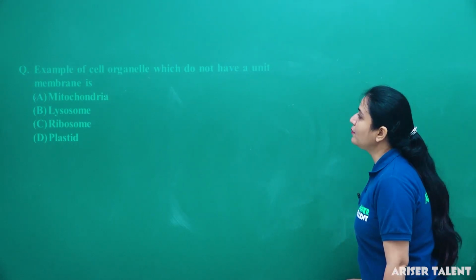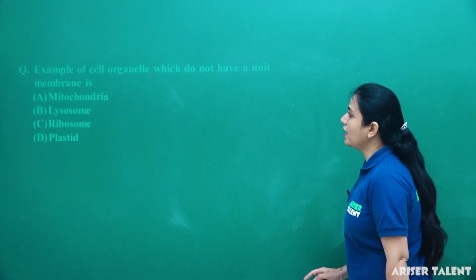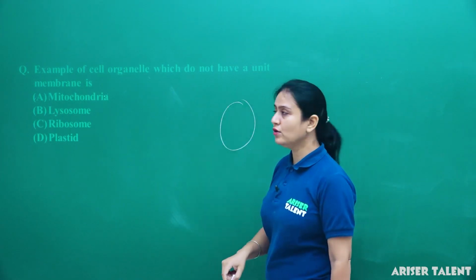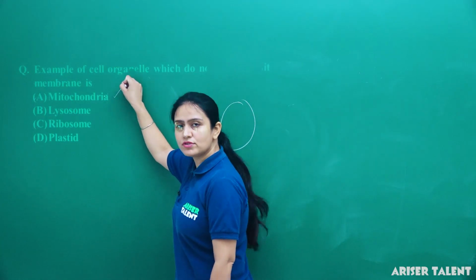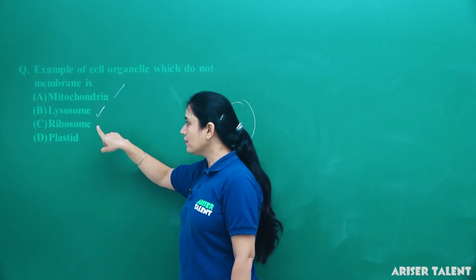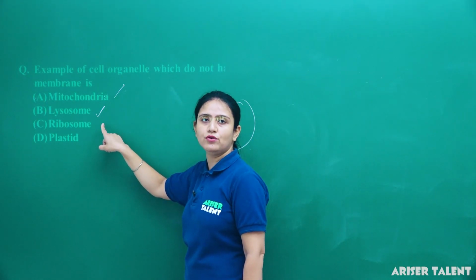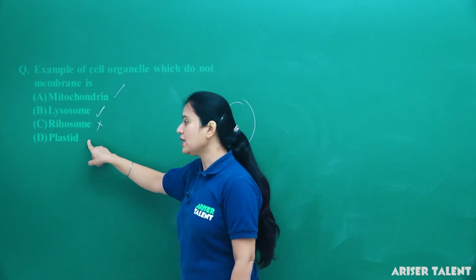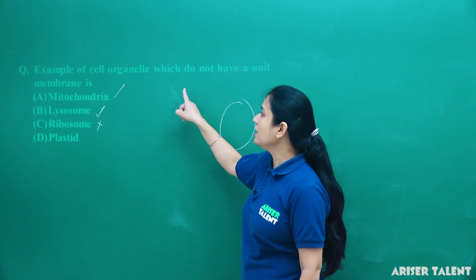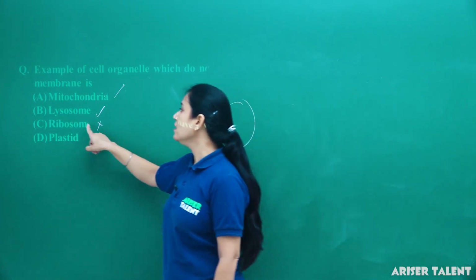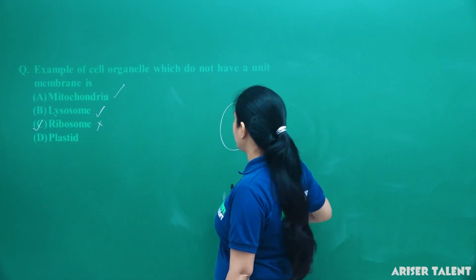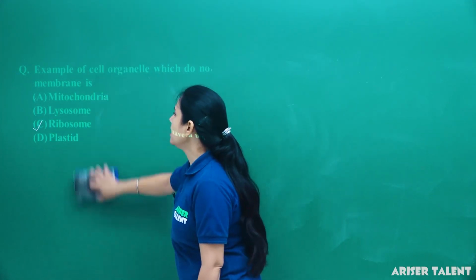Next is an example of cell organelles which do not have a unit membrane. Unit membrane means outer membrane. We all know that mitochondria is a membrane bound cell organelle. Lysosome is also a membrane bound cell organelle. Ribosome, if we talk about ribosome, they do not have any cell membrane. Plastids also have a cell membrane around them. So we can say that the answer of the given statement is ribosome, because they do not have any cell membrane around them. So we can say that ribosomes are without cell membrane.